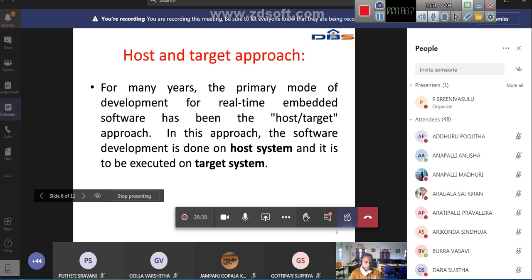Okay, these are the different sequences we have to write in the code. But when we write that code, we don't write it on the embedded system. We develop that software on the normal desktop computer. Okay, are you clear what I am saying? We write the code, we execute that code on the desktop computer.